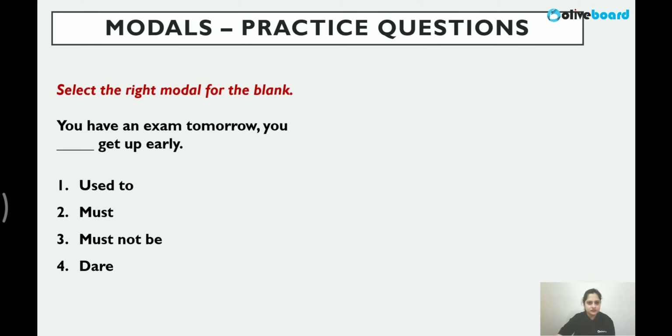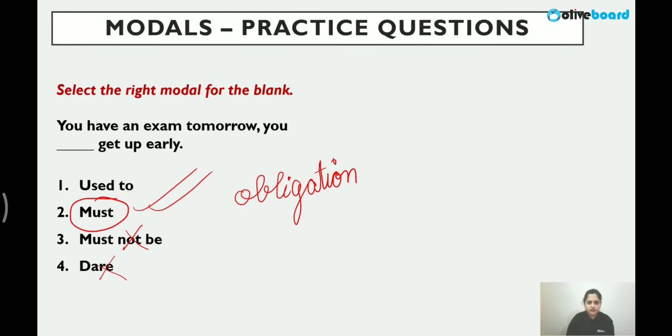Check this question. You have an exam tomorrow. You dash get up early. Now, if the exam is tomorrow, there is an obligation that you can't do without a particular action. You will have to perform that activity. Which is more correct? Must not be, obviously, negative is not correct. Dare, we are not daring. It has to be must. Very simple one. Must means it's an obligation. Because there is an exam, you will have to do it. You can't do without it, right? So second option, simple one out of the four options.